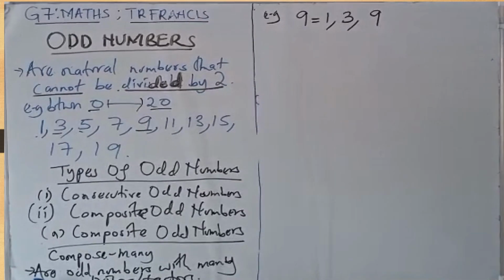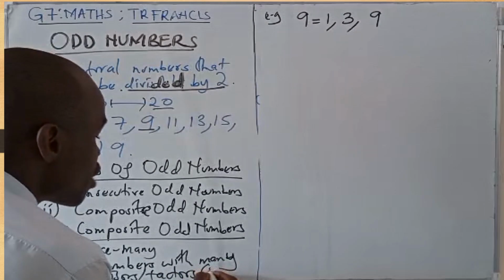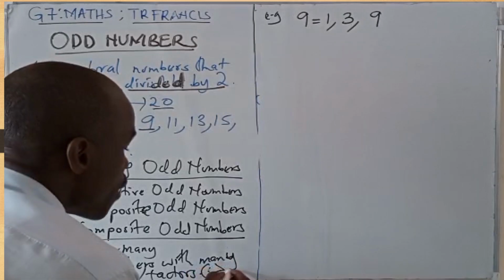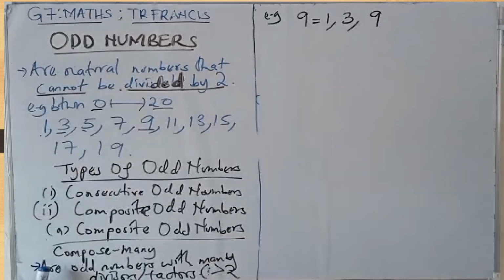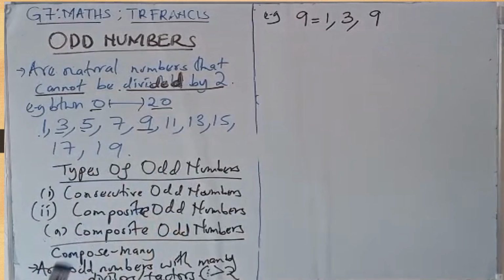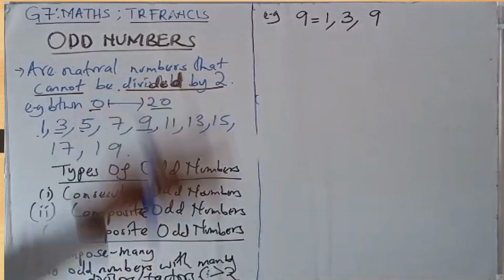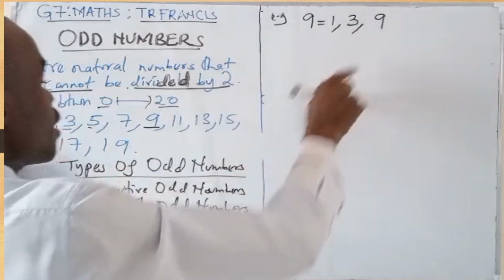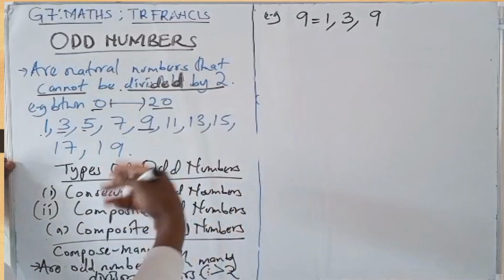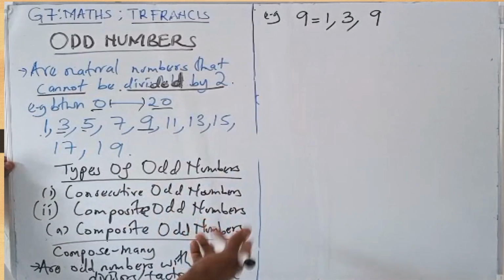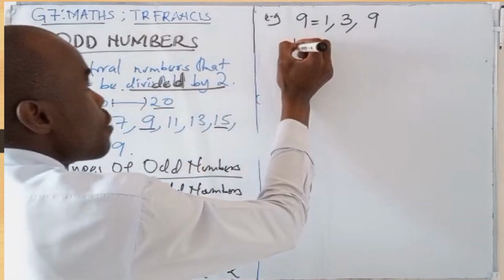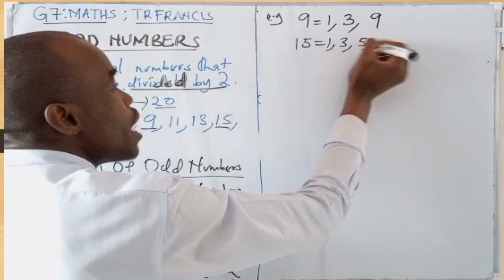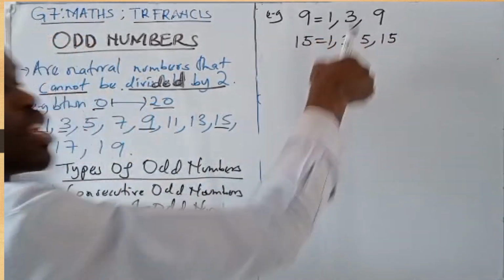So in short, when you talk about composite odd numbers, they have more than 2 divisors. So 9 has got 1, 3, 9. You can pause the video and identify the next composite odd number. Here it is 15. So we have 1, 3, 5, and 15. You can see they have many divisors.